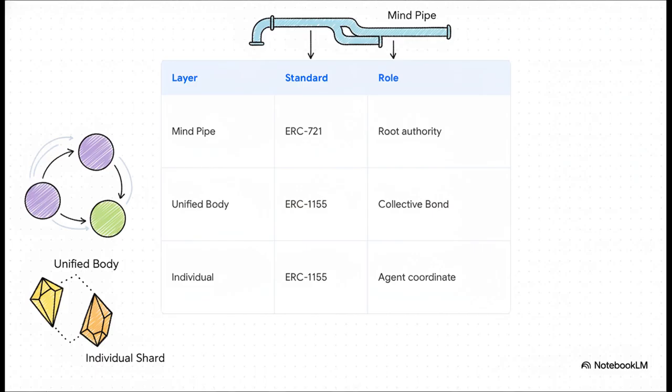And this brilliantly illustrates how those abstract layers map directly to legacy Web3 token standards to form the Metagite swarm. First up, we have the mine pipe. That's an ERC-721 token acting as the root authority and global namespace. Next is the unified body, an ERC-1155 managing functional roles and hierarchical permissions, basically the collective bond. Finally, the individual shard, another ERC-1155 representing the unique irreducible coordinate of a specific agent. That is 3 shards working in perfect harmony.